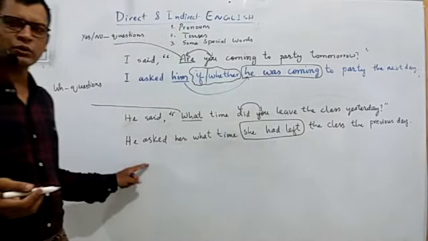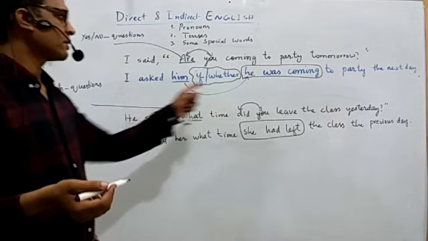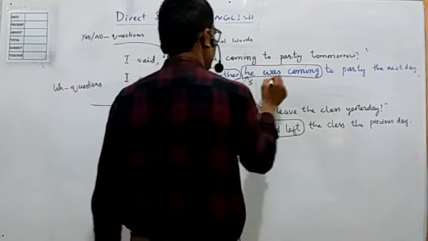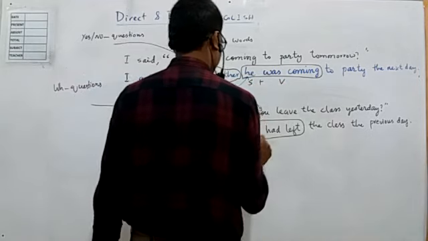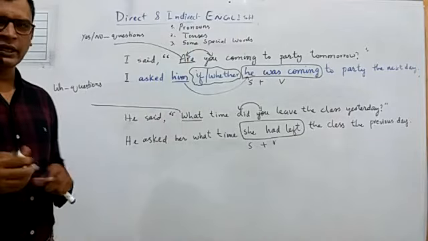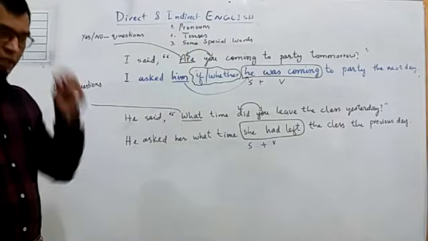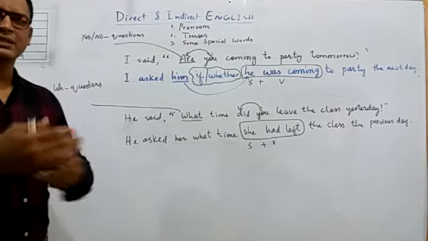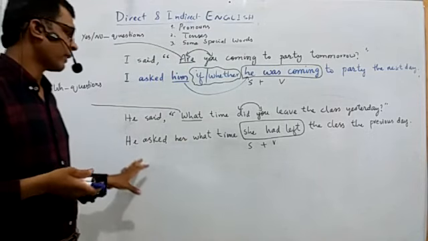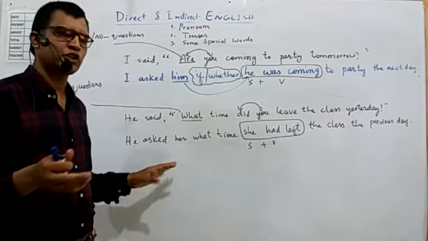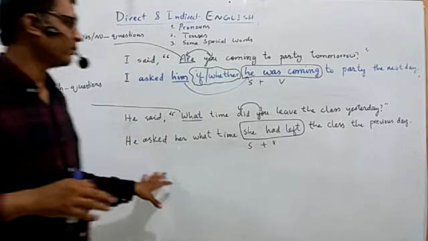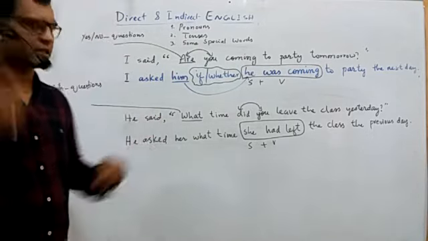But when we change into indirect, the subject comes first and then the verb. So subject comes first and verb comes afterward. It becomes like a plain, simple sentence. But because we have changed it into indirect form, this would be the order of the sentences.